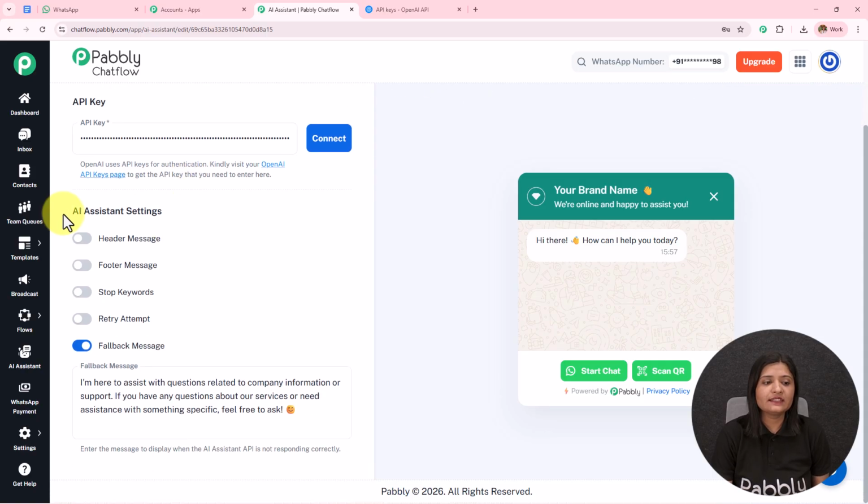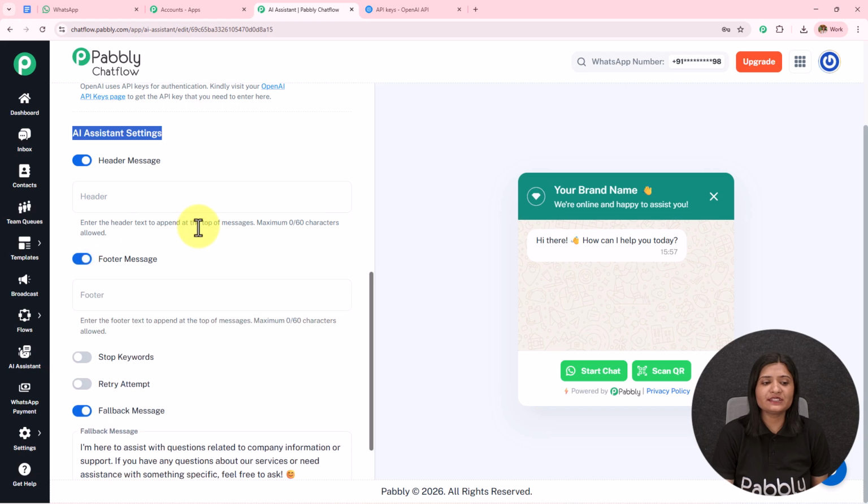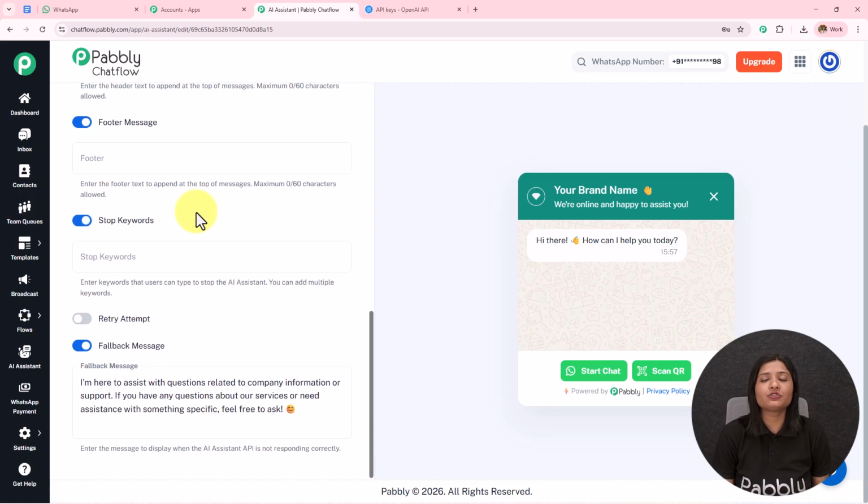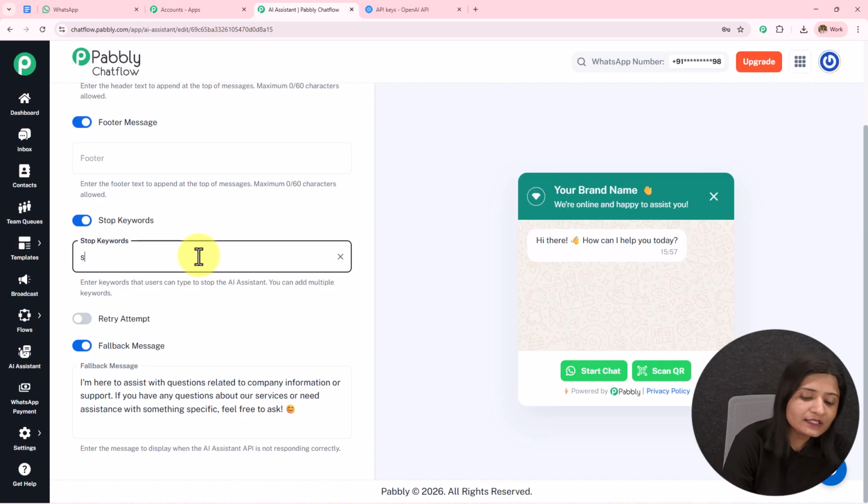Then we have this AI assistant setting. If you want to provide the header message and the footer message, you have to enter the message and it will start displaying. Then we have the stop keyword. When the user does not want to get replies from the AI agent, or when they want to be escalated to the human support, they can send this particular keyword and my AI will stop replying to them. How can you add the stop keyword? You have to enter the word and press enter. In this manner you have added the stop keyword.